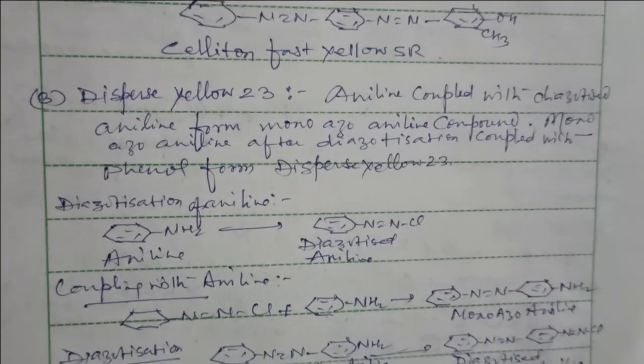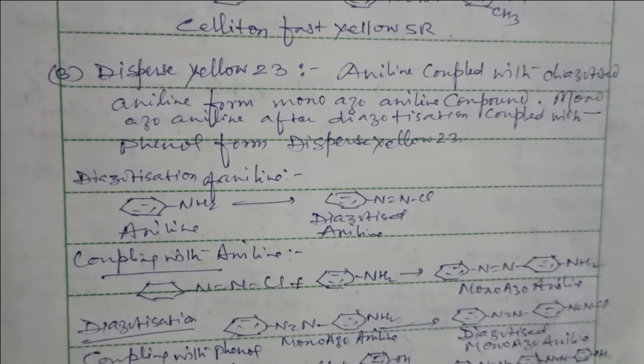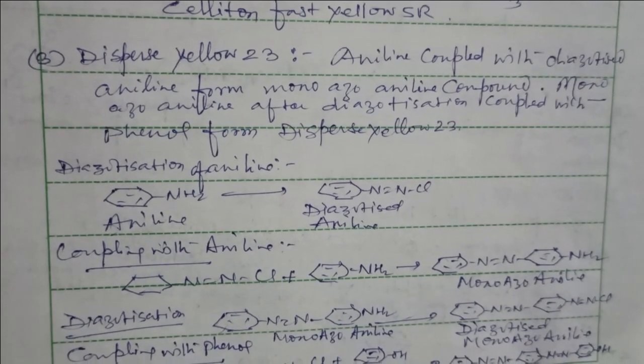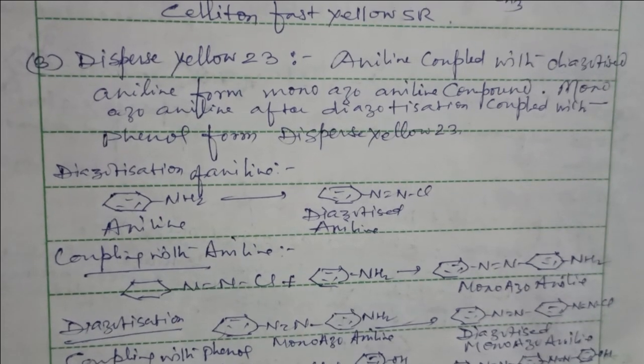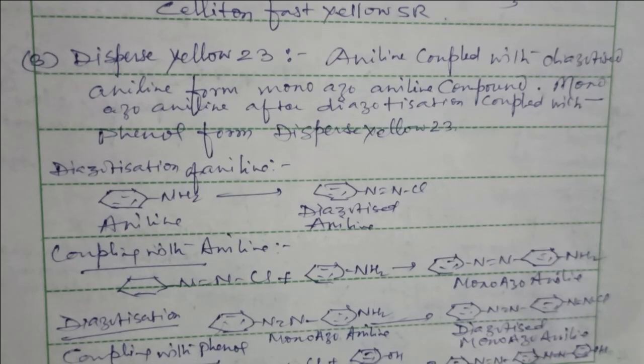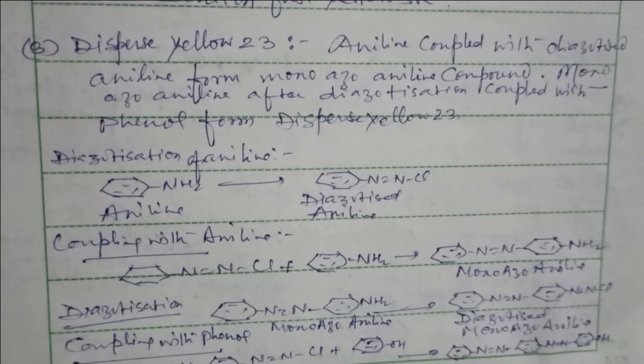Next is Disperse Yellow 23. Aniline coupled with the diazotized aniline forms monoazo aniline compounds, and monoazo aniline after diazotization coupled with the phenol forms Disperse Yellow 23.